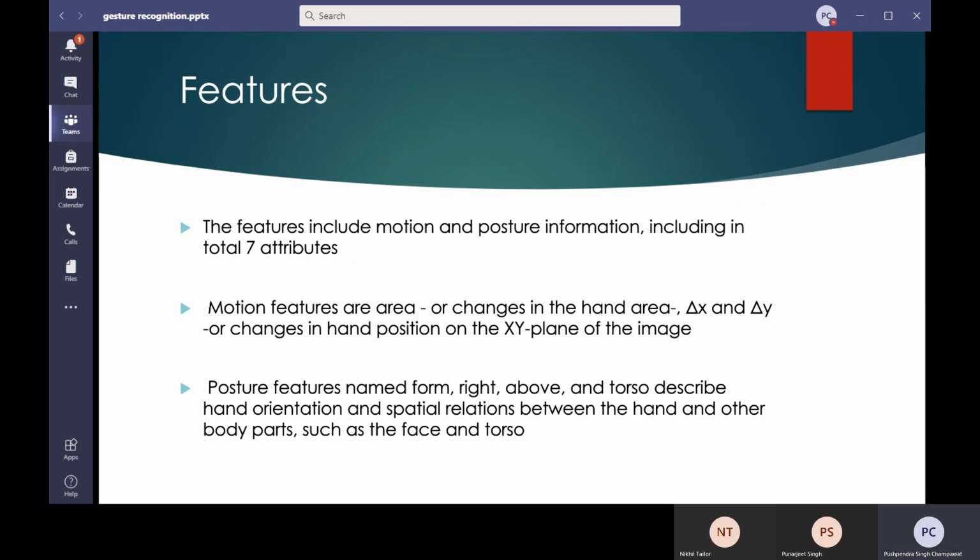Now here comes the role of features, which are most important to any ML or AI problem. In our problem, we're going to deal with a total of 7 attributes, which includes motion, the posture information, and many more. However, among a variety of possible features, the most important about a gesture will be the motion of the hand. The motion can be described as the trajectory of the hand in space over time, which in turn is represented by a sequence of positions or equivalently motion vectors.